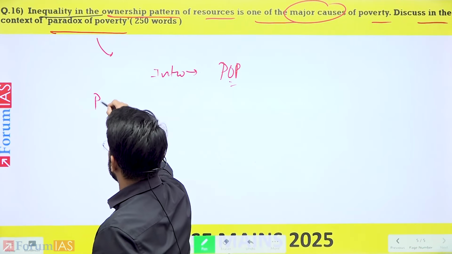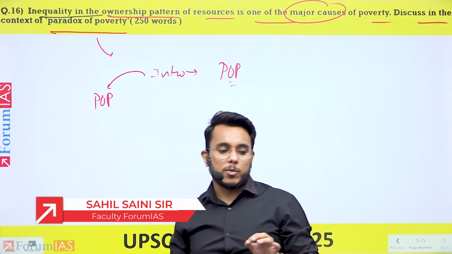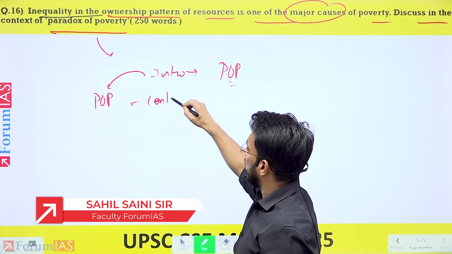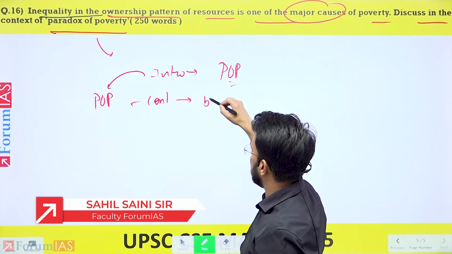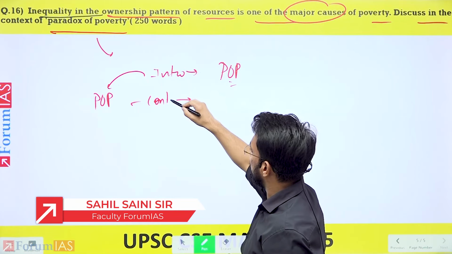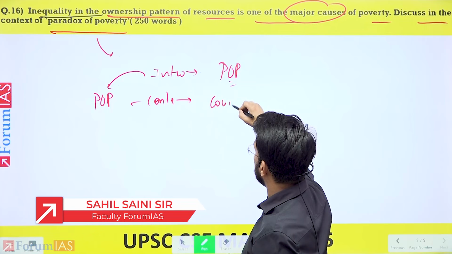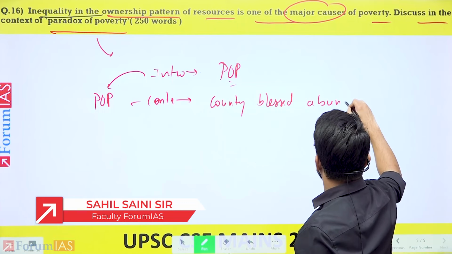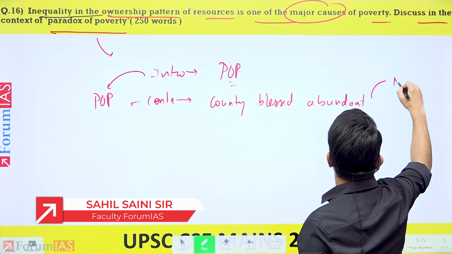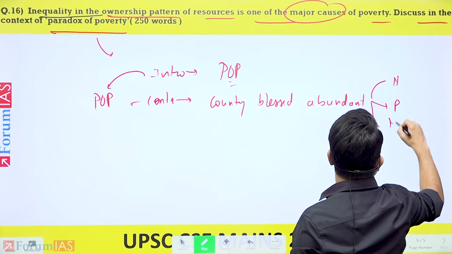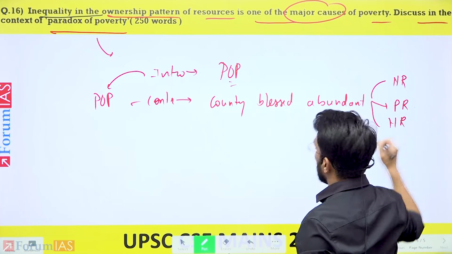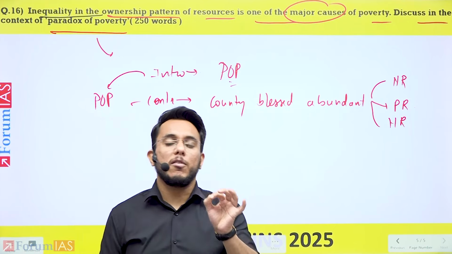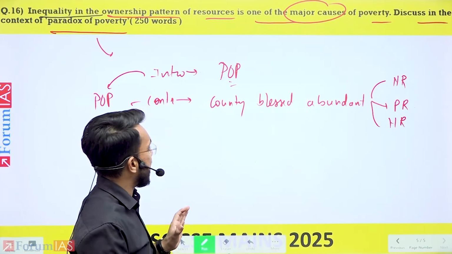So when we talk about the paradox of poverty in the introduction, I will define it as referring to a contradiction, where a country is blessed with abundant natural, physical, and human resources, but at the same time the country faces extreme and unacceptable levels of poverty.